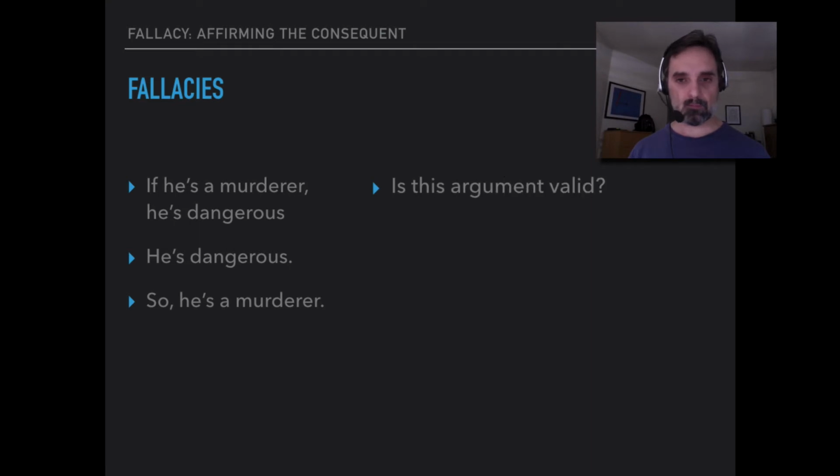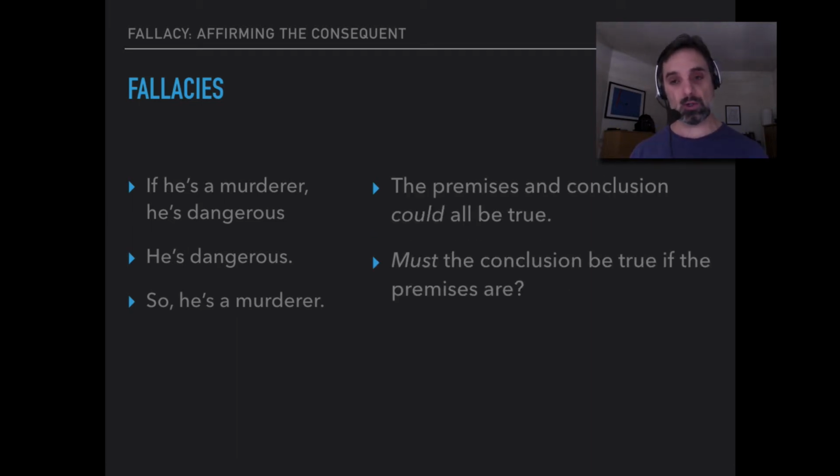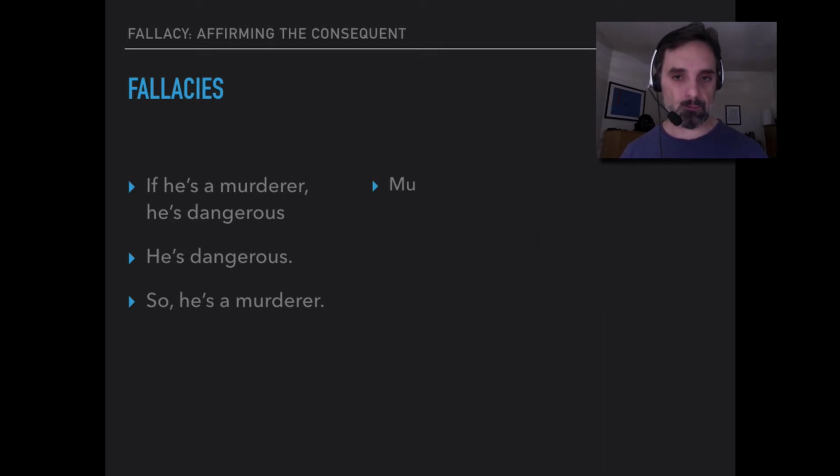Well, one might ask, is this argument valid? Is the reasoning valid that you just did? So what we're asking is, is it the case that no matter what, the conclusion is true if the premises are, that in any situation in which the premises are true, the conclusion is also true? Well, certainly the premises and conclusion could all be true, right? They could all be true, no problem. But the question we're asking is, must the conclusion be true if the premises are, when we ask whether or not the argument is valid?